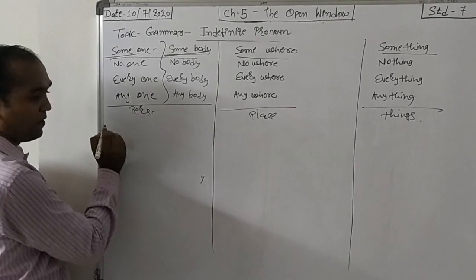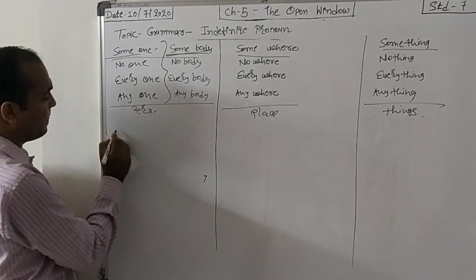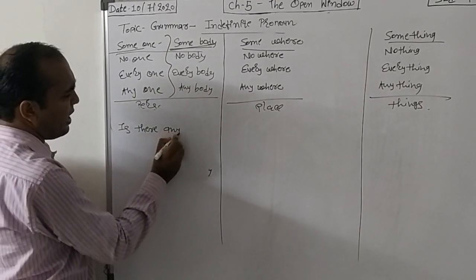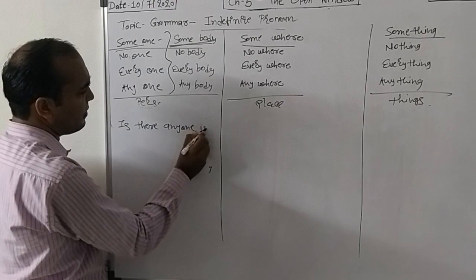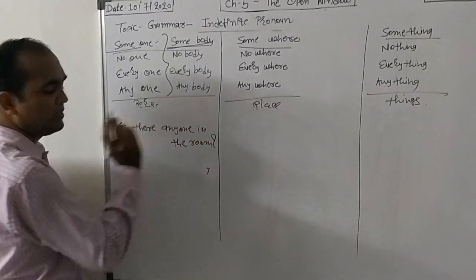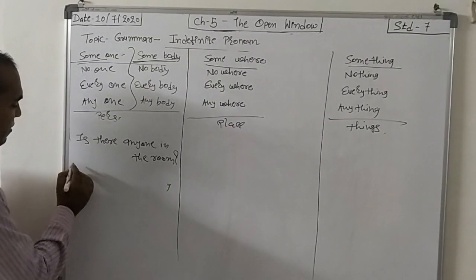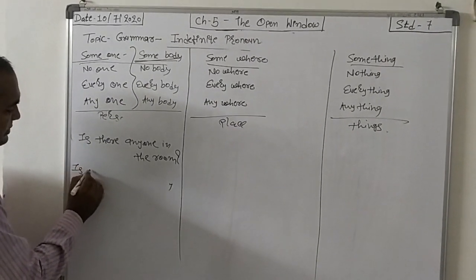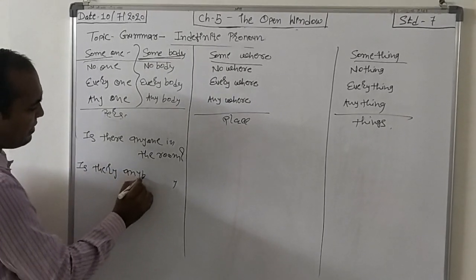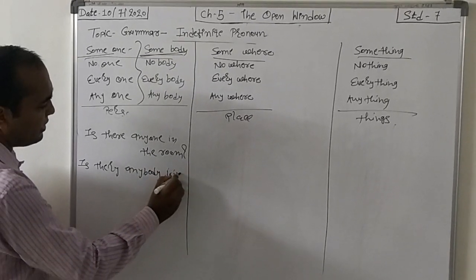For example, is there anyone in the room? See this thing. Is there anyone in the room? Second one: is there anybody to join the party?